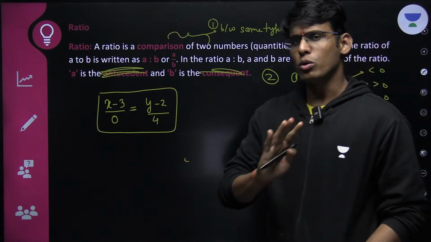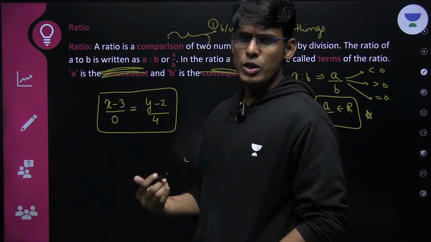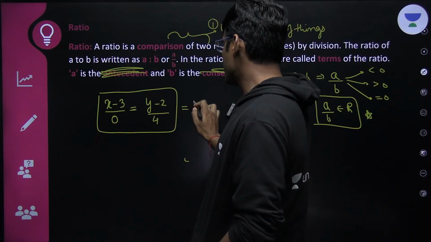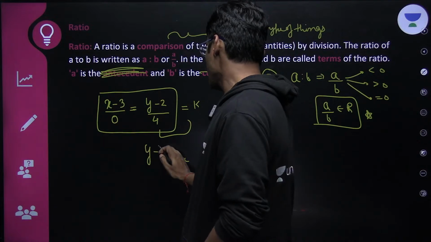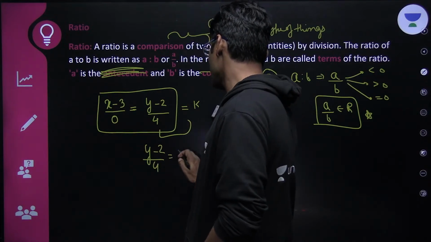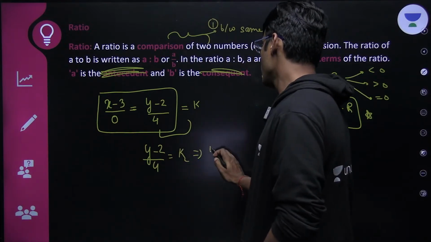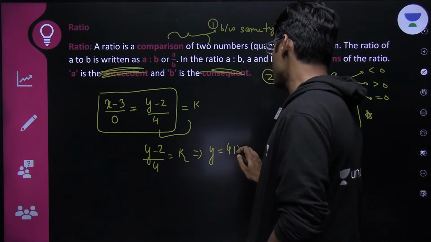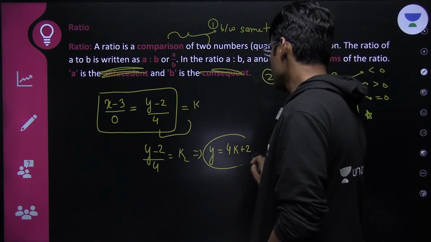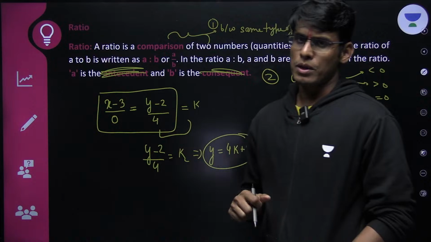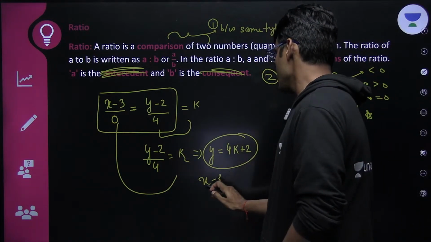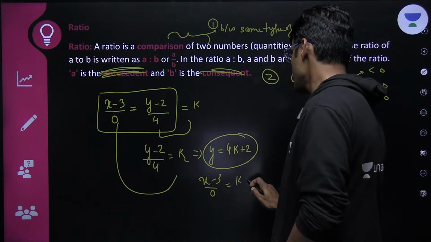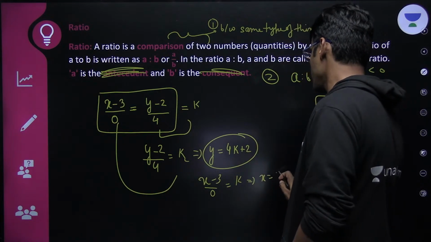Just solve it, just solve it. How do we solve a ratio? We put this equal to k. Now we have this equation. (y minus 2) upon 4 equals k. This implies y is equal to 4k plus 2. So y is of the type 4k plus 2. But when you put these two equations together, x minus 3 equals 0, this implies x equals 3.